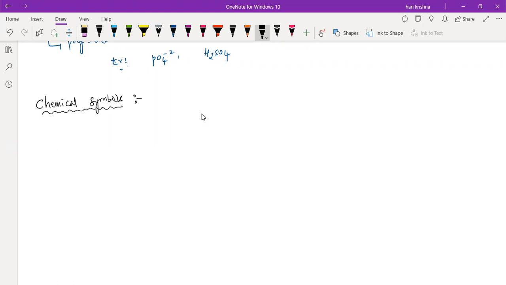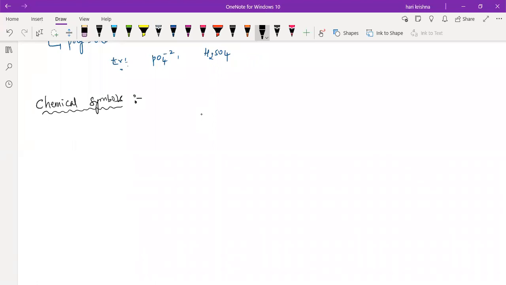So what is a chemical symbol first? What is the meaning of chemical symbol? Yes, sir, it's the formula. Very good. So we have a total of 118 elements in the periodic table, right? Each and every element will have a chemical symbol.